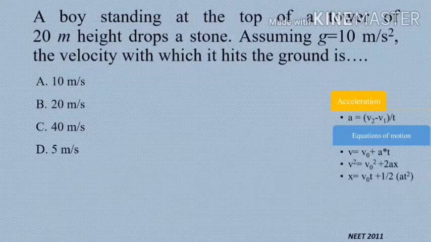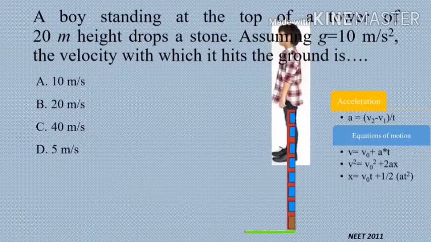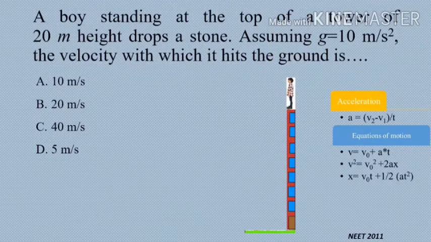A boy standing at the top of a tower of 20-meter height drops a stone. Let us see the animation for this. Boy standing on the top of the tower, he drops a stone.